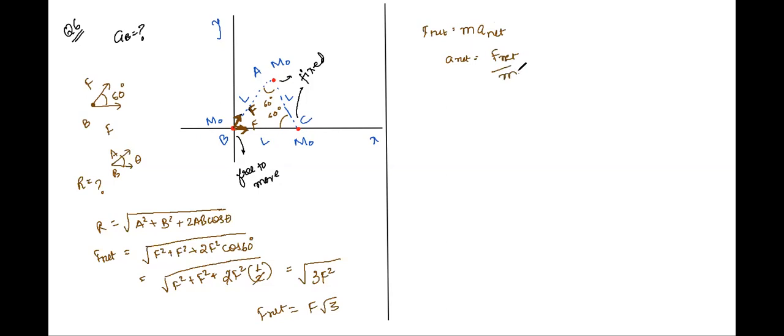Where, what is the mass given in the question for that body? M naught. And what did we get the value of F net as? F root 3. Now, what was F, Samriddhi? In the first place, what was F?